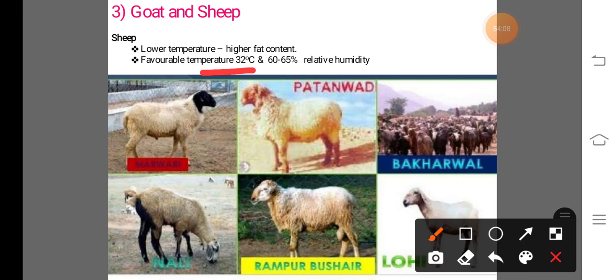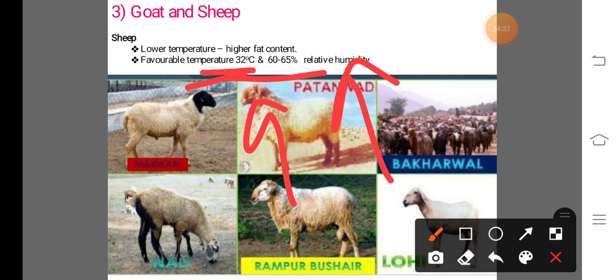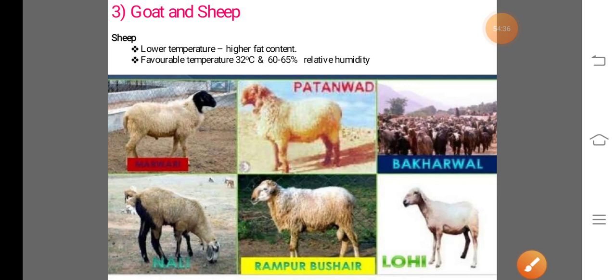Also the respiration rate and pulse rate increase when sheep and goats are kept at 32 degrees Celsius with 60 to 65% relative humidity. That means with increasing temperature, the body weight of sheep and goat increases. So this is about the climatic requirement for sheep and goat.